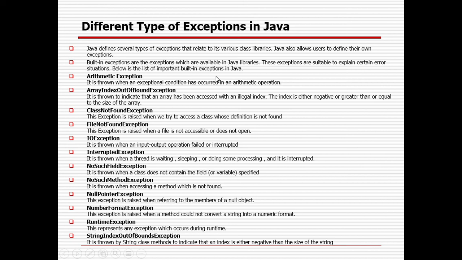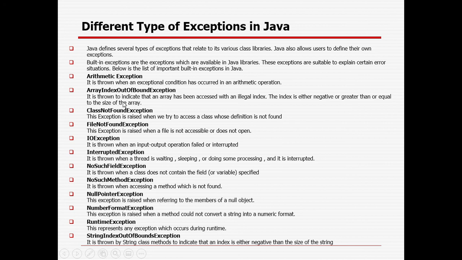ArithmeticException: in case you do some illegal arithmetic operation, it will be thrown. ArrayIndexOutOfBoundsException is thrown to indicate that an array has been accessed with an illegal index, right? The index is either negative or greater than or equal to the size of the array.